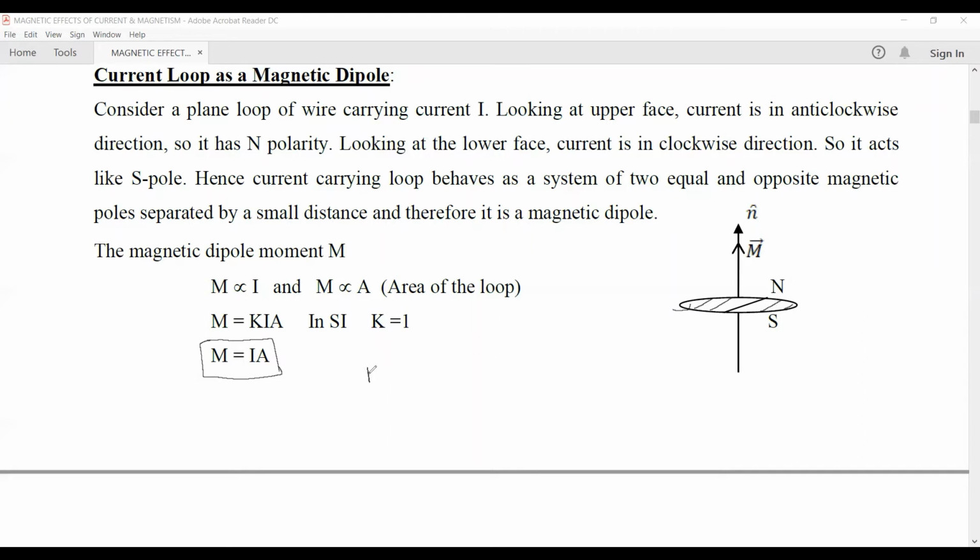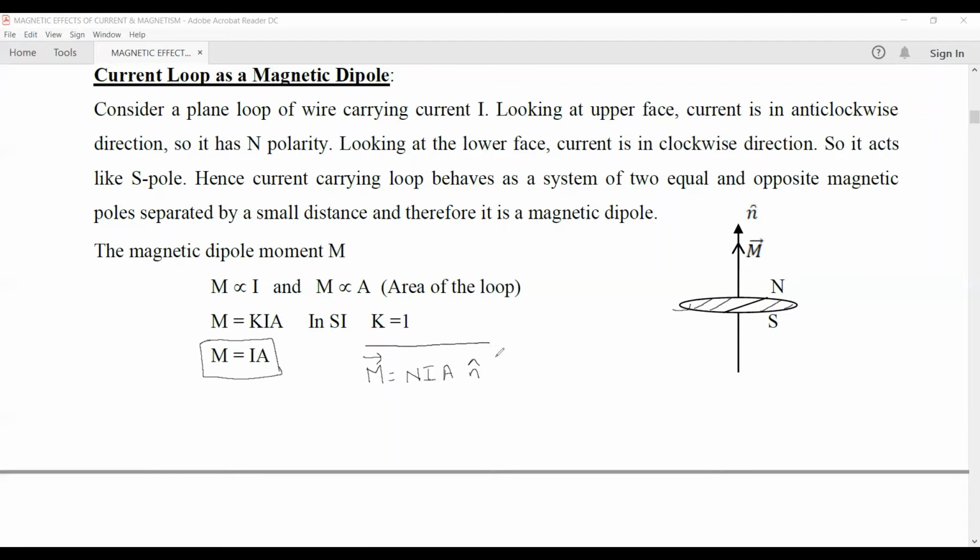If there are N number of turns, okay, here there is only one turn, then the magnetic dipole moment can be written as N I A. Magnetic dipole moment is a vector quantity and we know that its direction is from south to north pole. So in vector form, we write it with n cap, where n cap gives the direction, or we can say that it is along the direction of the area vector.